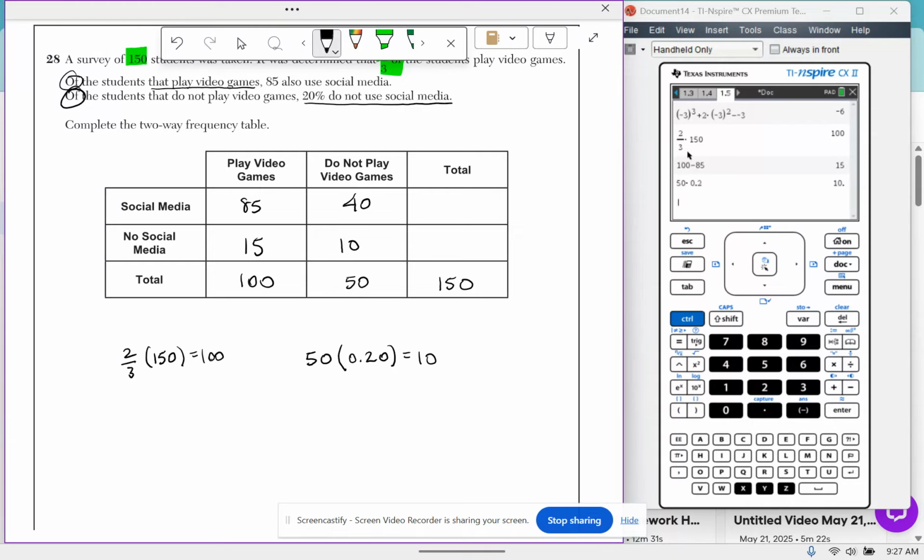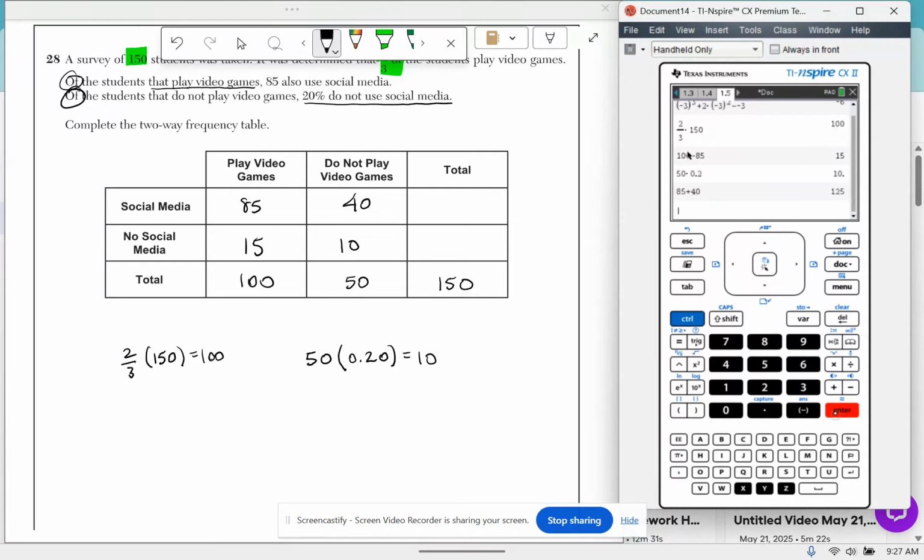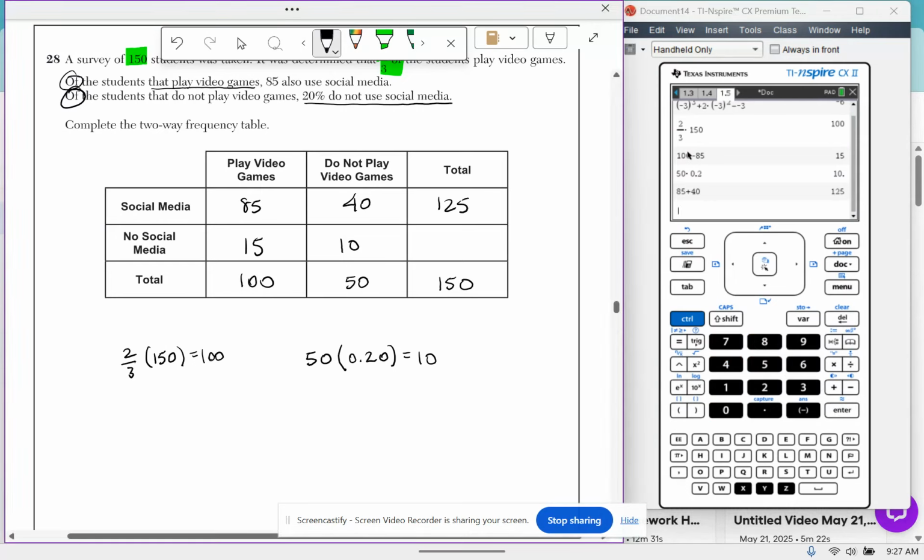And now we can just add these rows together to get the totals. So 85 plus 40 is going to give me 125. 15 plus 10 is going to give me 25. Does this total up to 150? It does. Does this total up to 150? It does. We're done.